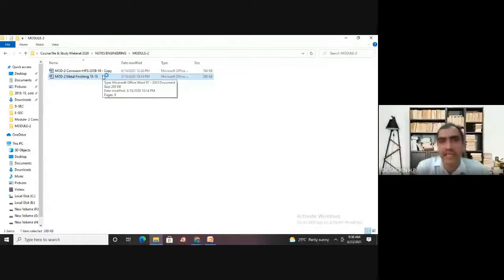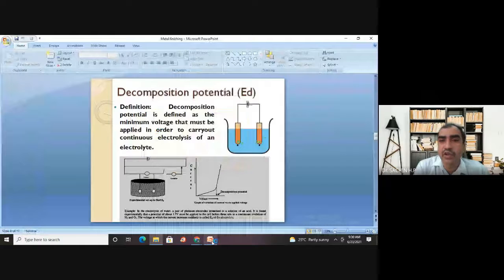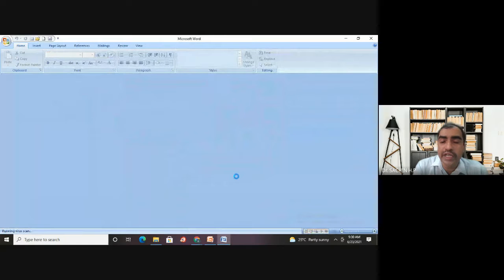you have to supply a particular voltage. So what is the minimum voltage you have to pass in order to do the electrolysis of the particular electrolyte continuously? Remember, that particular voltage is referred to by the term decomposition potential. So we can keep one thing in mind: unless we supply the decomposition potential, we don't expect the electrolysis to continue.